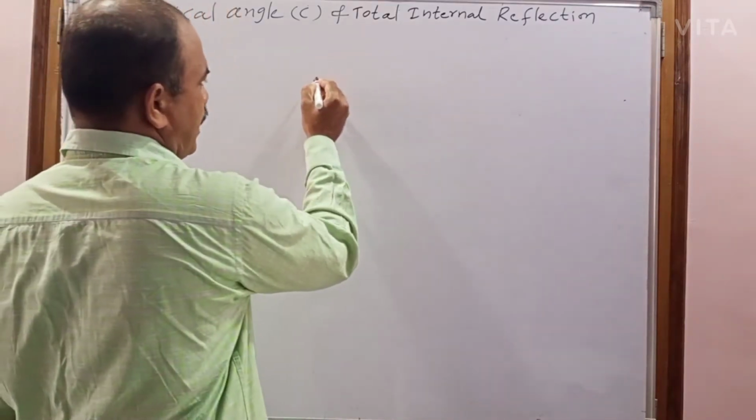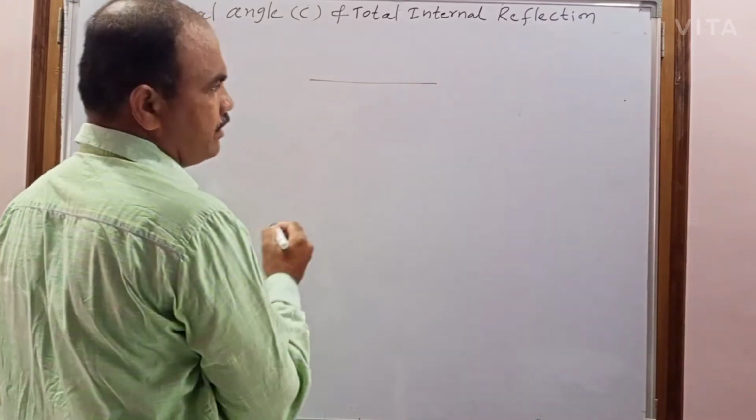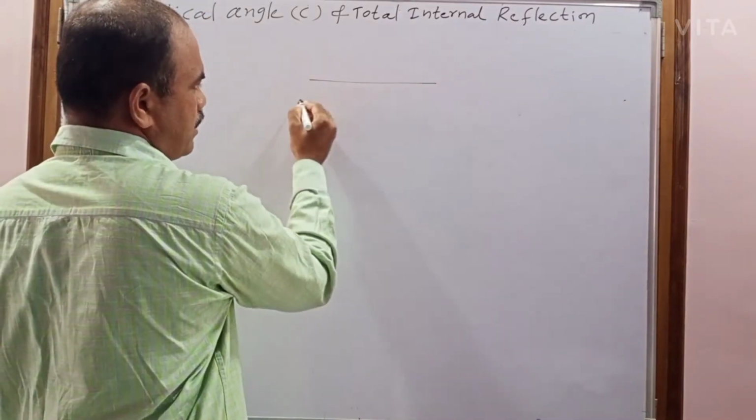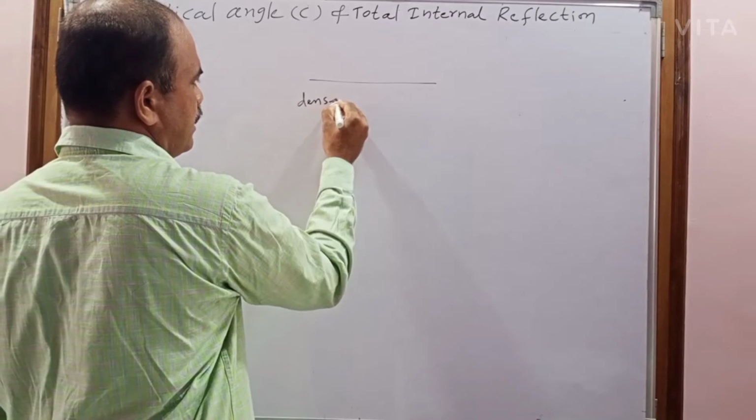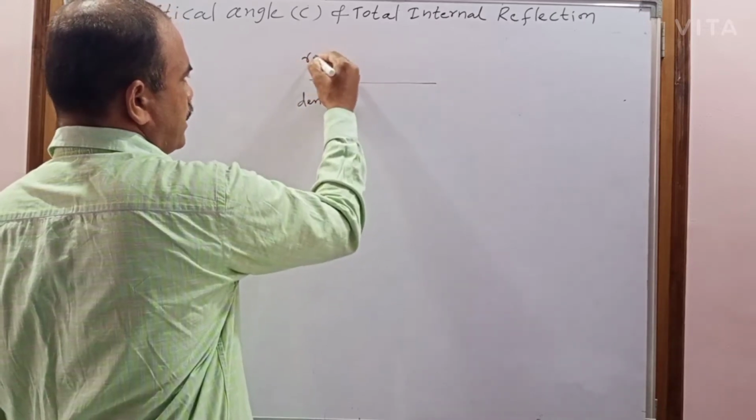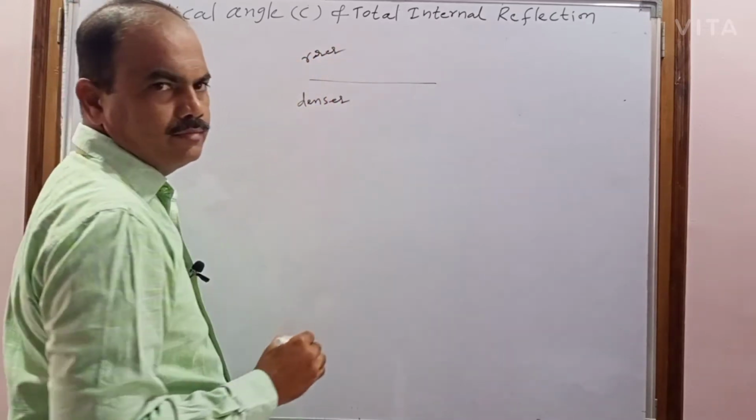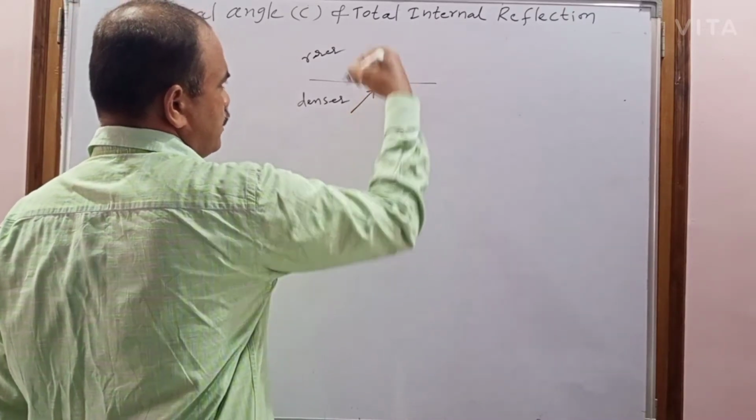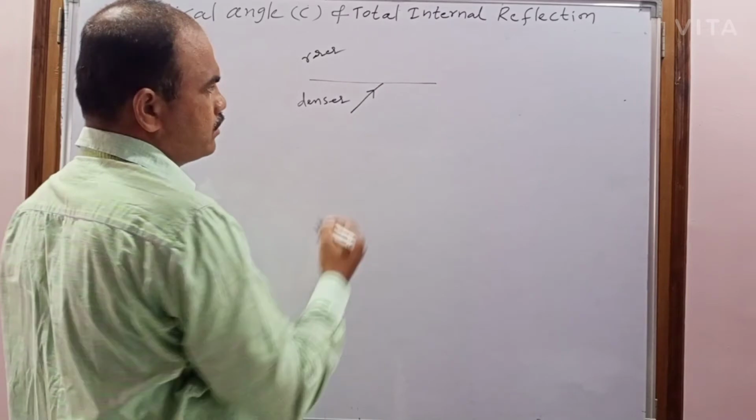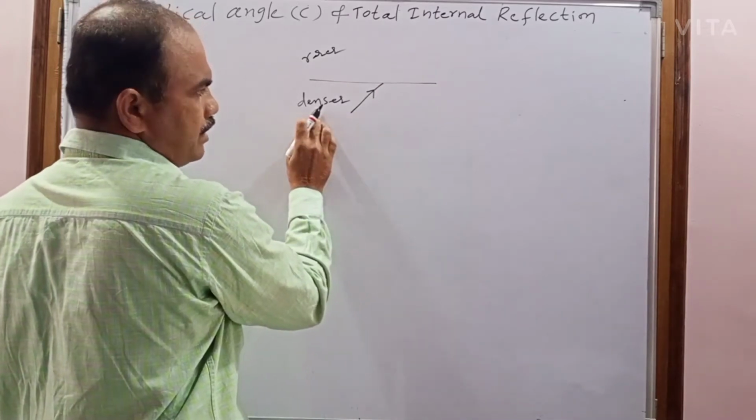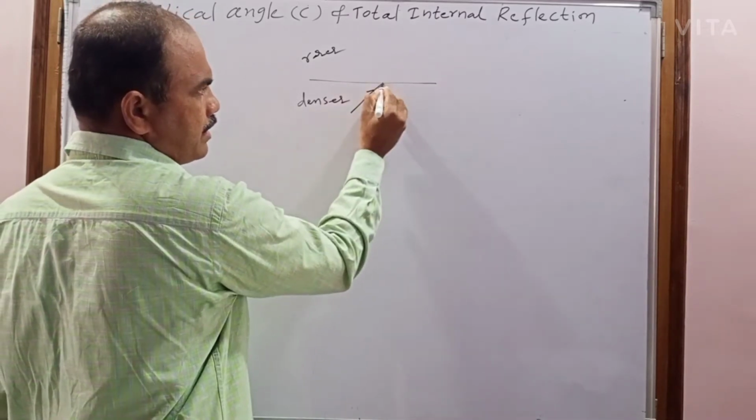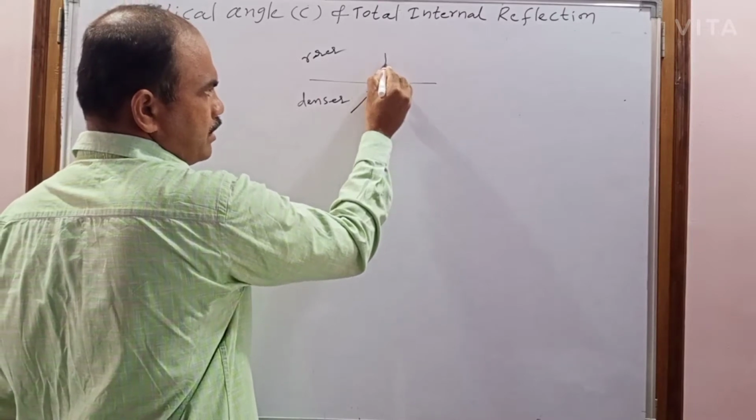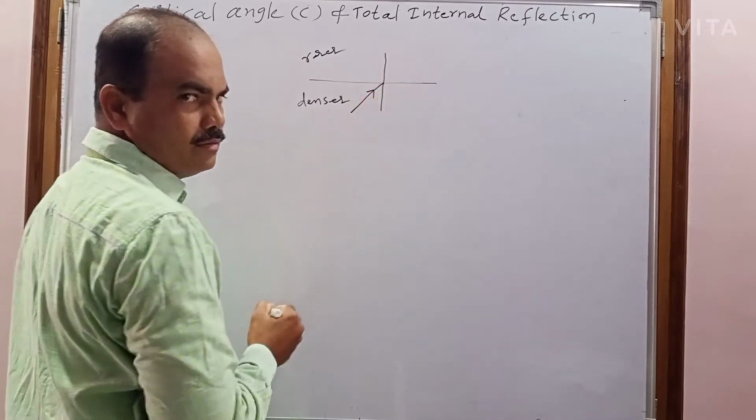In the previous class I explained that this is a surface separating the two media. Below the surface is considered denser and above the surface will be considered rarer. Now consider the light is traveling from denser to rarer. This is a light ray traveling through the denser medium and it is incident on the surface. To understand the behavior we are drawing the normal.